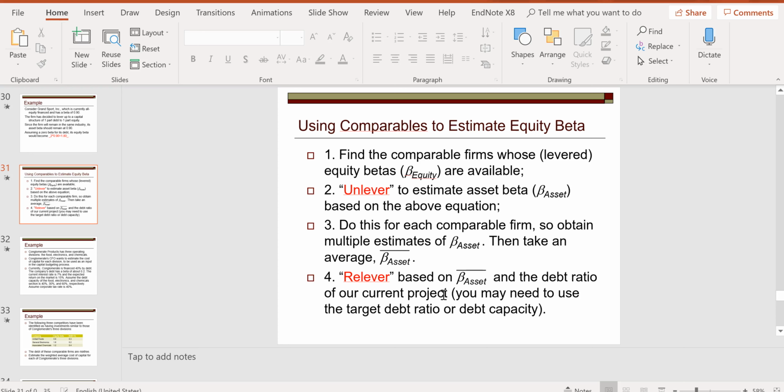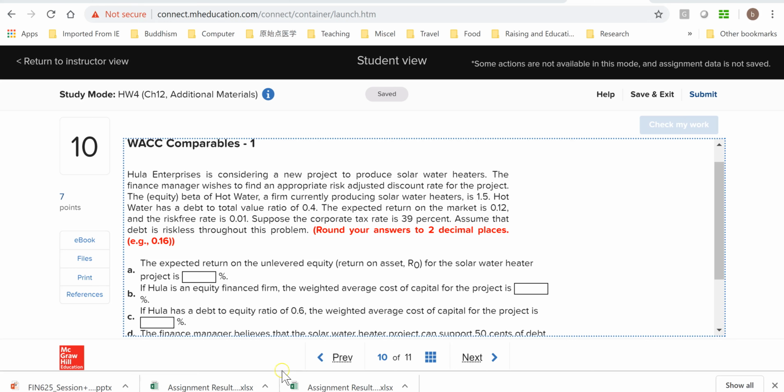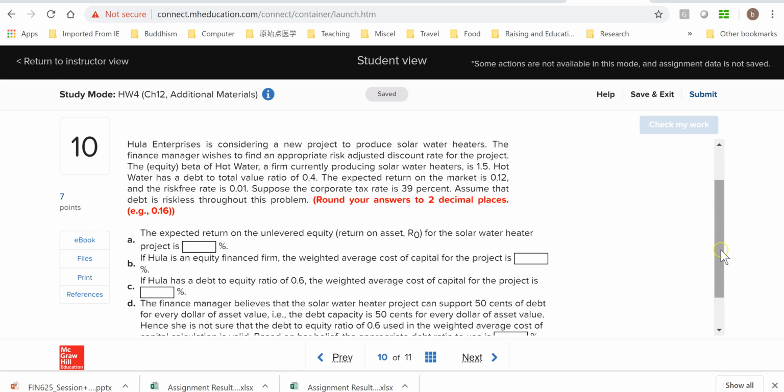We can also use the CAPM, the capital asset pricing model, to figure out the cost of equity based on the equity beta and the cost of debt based on the debt beta, and then we do the weighted average cost of capital calculation after that. So that's basically the steps we can take in order to figure out the answer to this problem. Now let's go to each step, each part of this question.